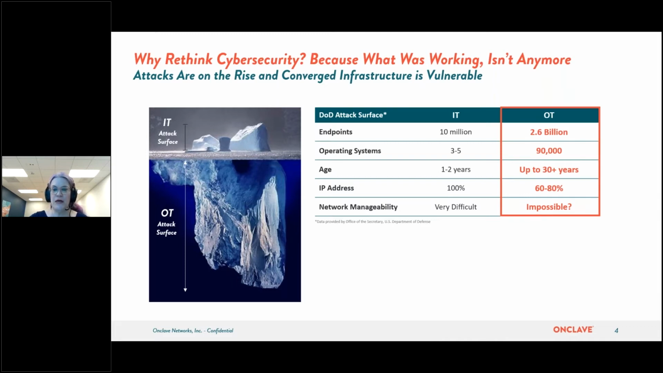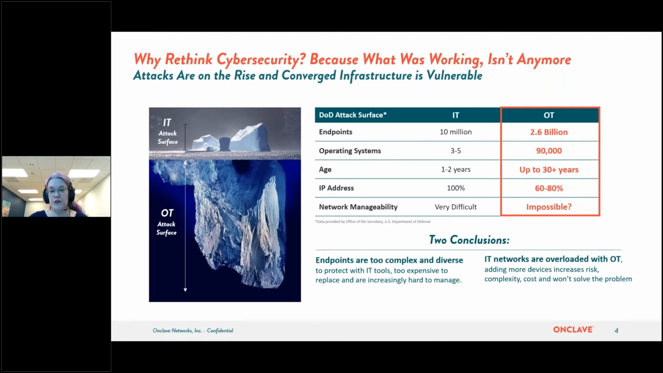Department of Defense, OT assets within the DoD are 2.6 billion endpoints, potentially 90,000 different operating systems, many legacy devices approaching 30 years in age. A number of them being legacy do not have IP addresses, so 60, possibly 80% have IP addresses, the rest do not. And the perspective was that network manageability was impossible or next to impossible.